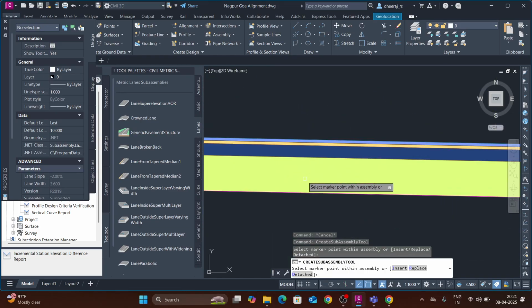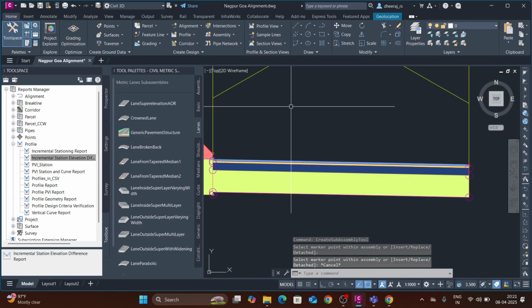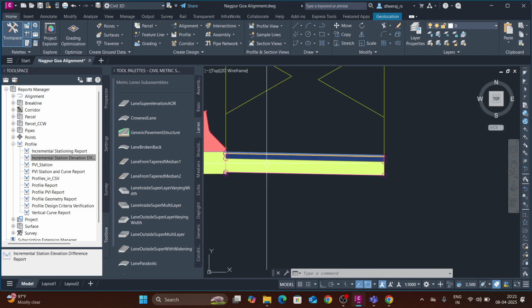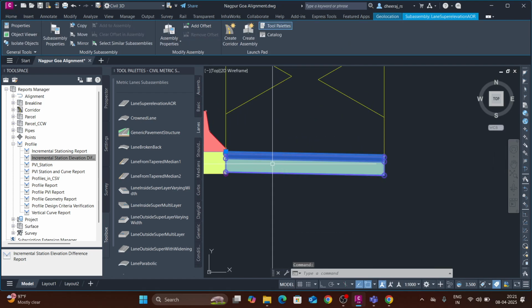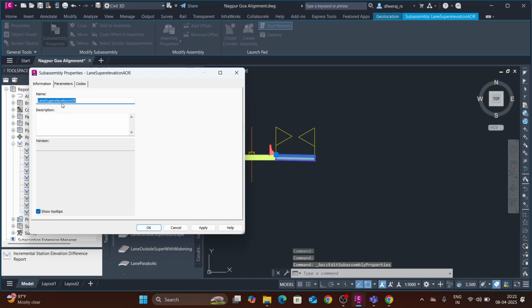Select that point. You can see the pavement is now done. Now in our case, it is a 6-lane expressway with a 4.5 median. I will change all these widths. Select only a single one and click on subassembly properties.